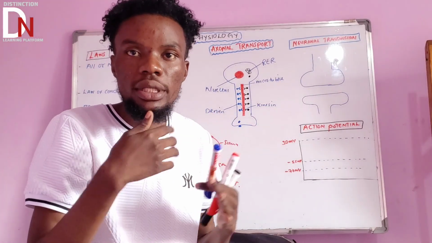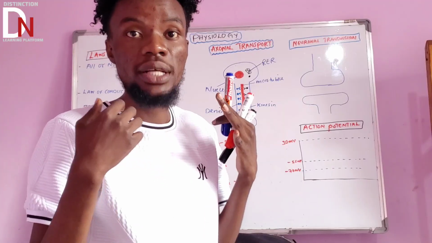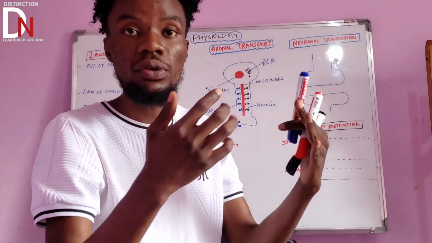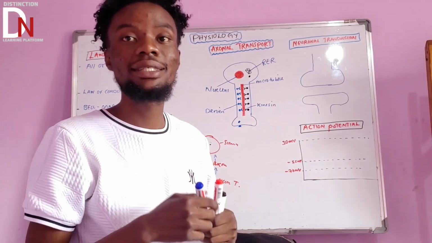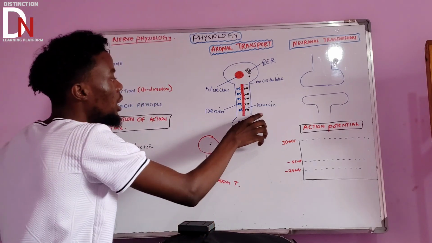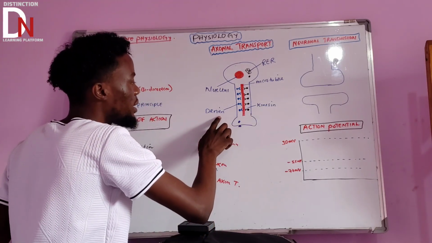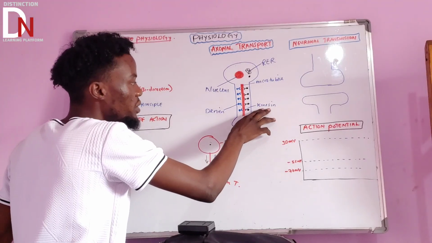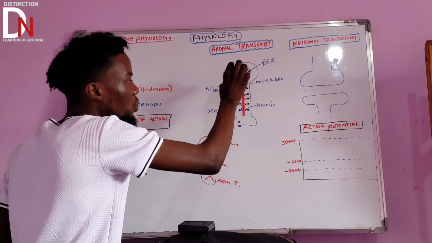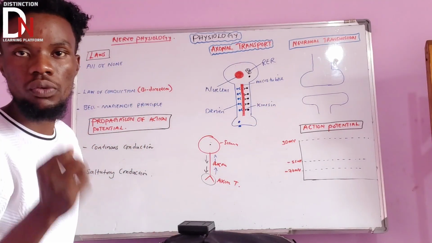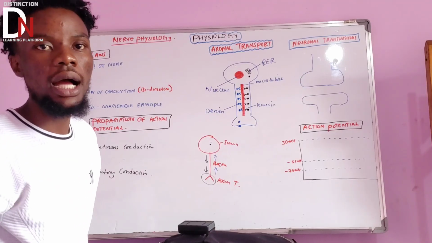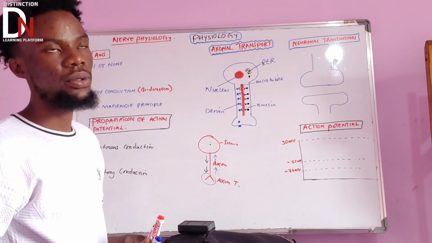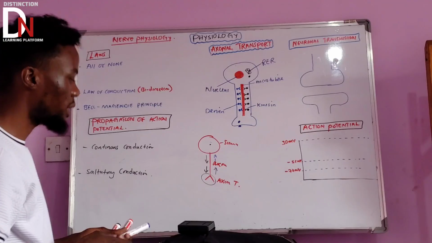They are important structures that use ATP to start transporting substances. So what is the important function of kinesin and dynein? They are used in transport. They are going to get substances from the cell body or maybe from the axonal terminal, and start transporting those substances. Very, very important.